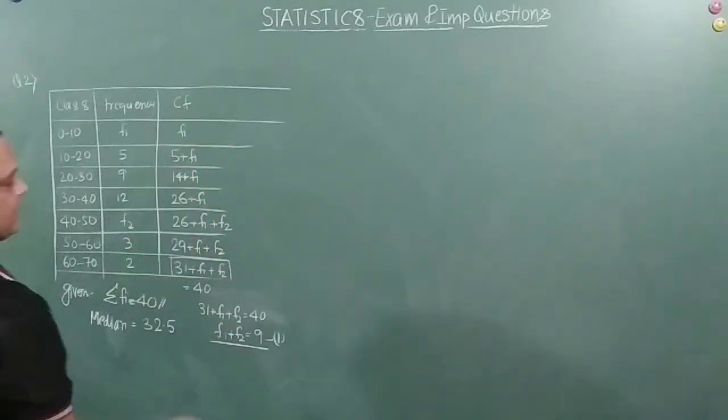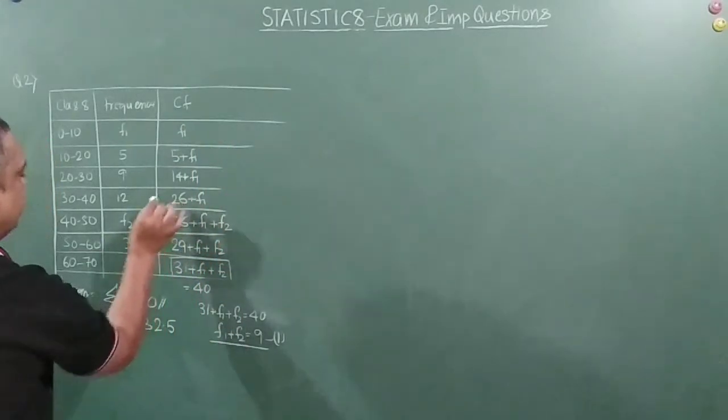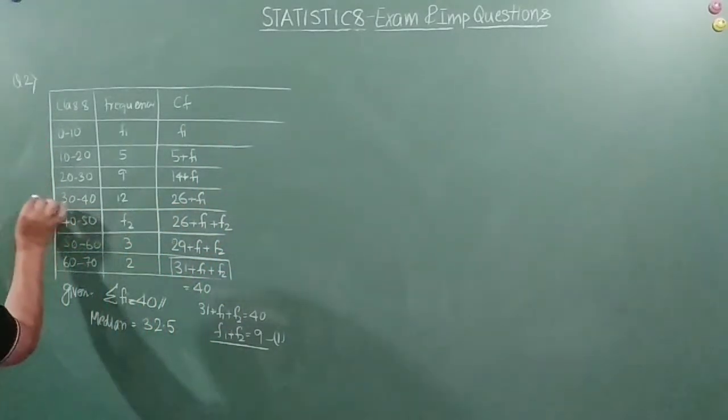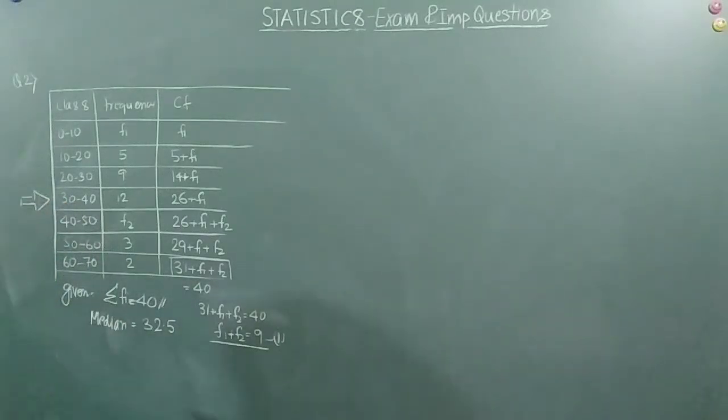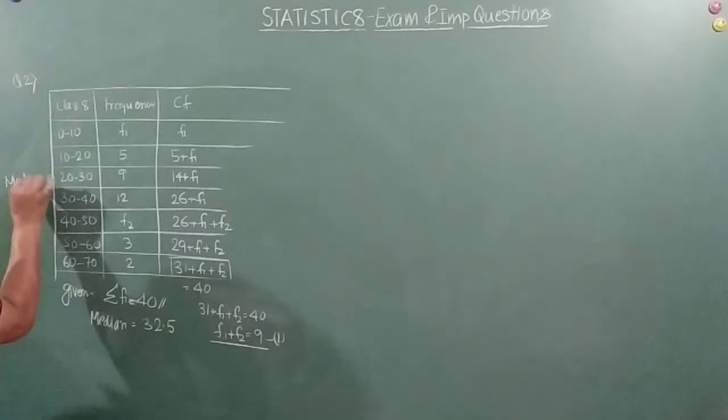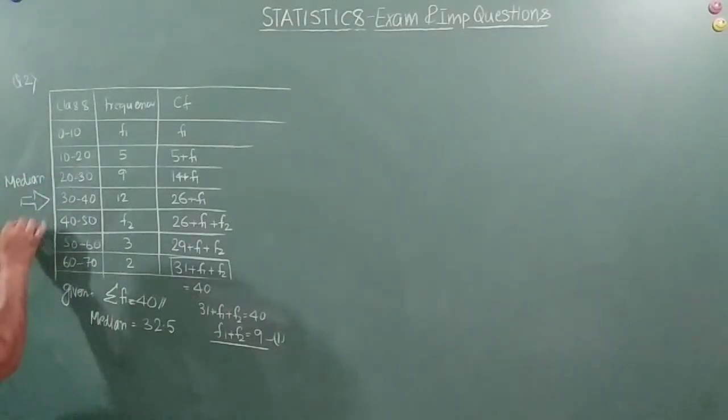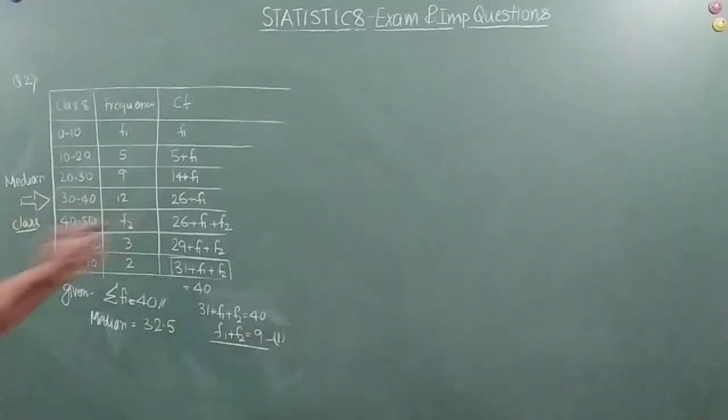In the cumulative frequency table. It will lie here, right? So this will be our median class. Right, friends? So 30 to 40 will be our median class. Right? That is 30 to 40.